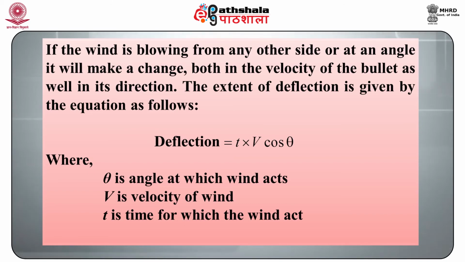The extent of deflection is given by the equation where deflection is equal to T into V cos theta, where theta is the angle at which the wind acts, V defines the velocity of the wind, and T stands for the time for which the wind acts.